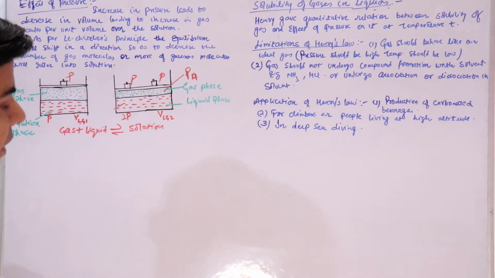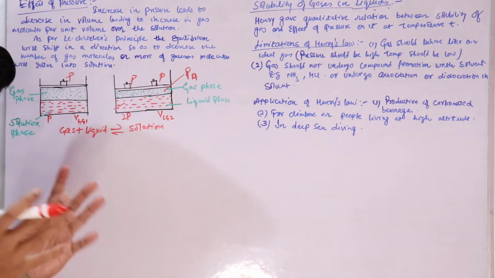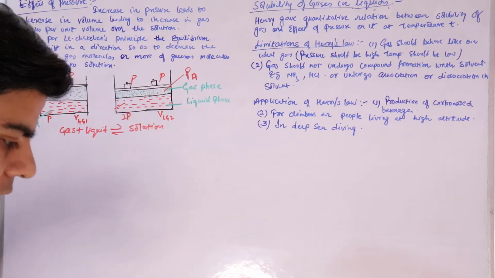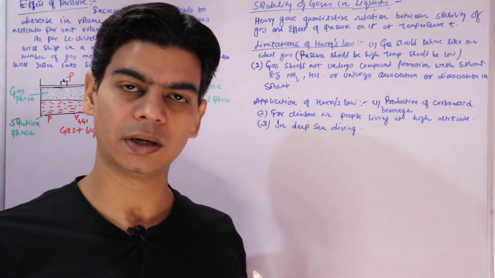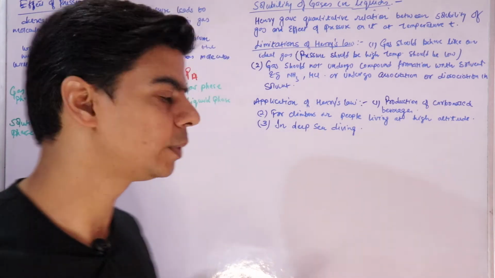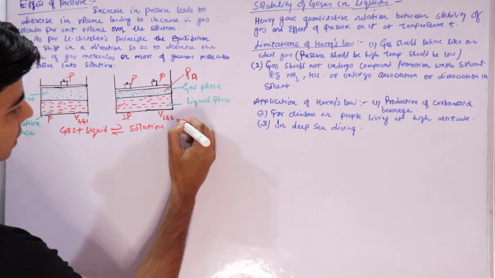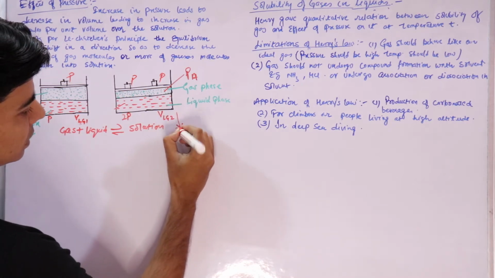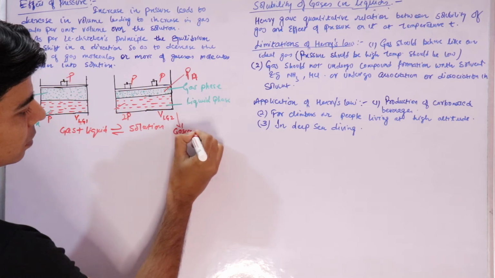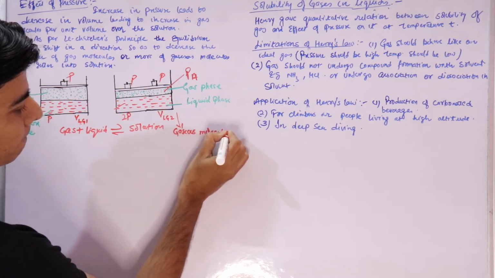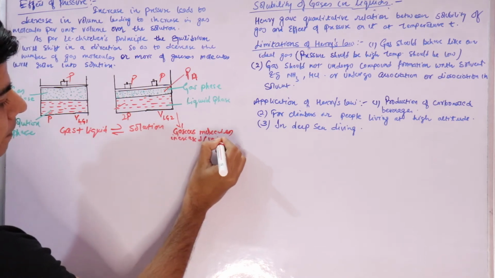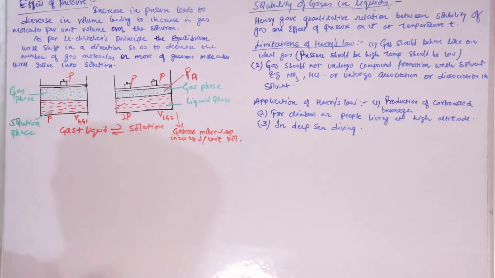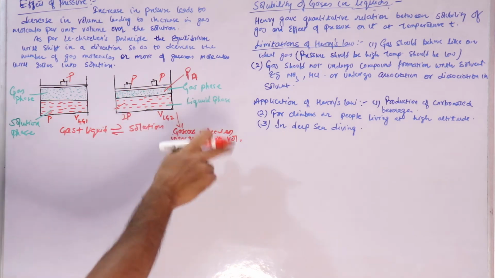Now when volume is decreased, there are more gaseous molecules in less volume, that is, the number of gaseous molecules increased per unit volume. Gaseous molecules increased, and we know this is a reversible process.